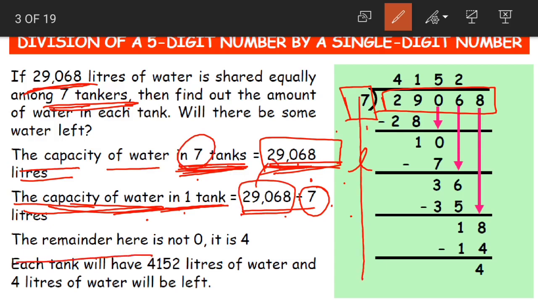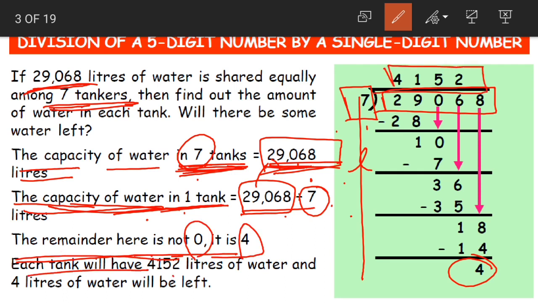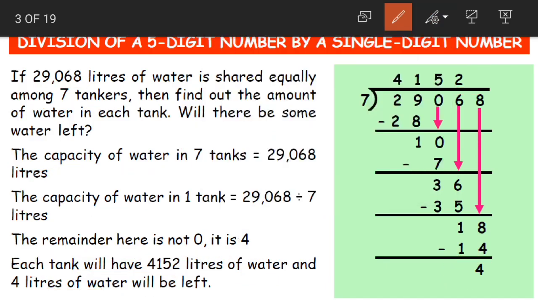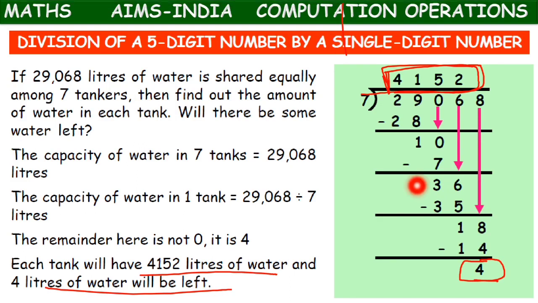After dividing, what did we get? 4 as the remainder. The remainder here is not 0, it is 4. So each tank will have the quotient. How many liters? 4,152 liters of water, and 4 liters of water will be left. Yes children, the quotient is our answer in division. So each tank will have 4,152 liters of water and 4 liters of water will be left. Clear? I hope this was clear.